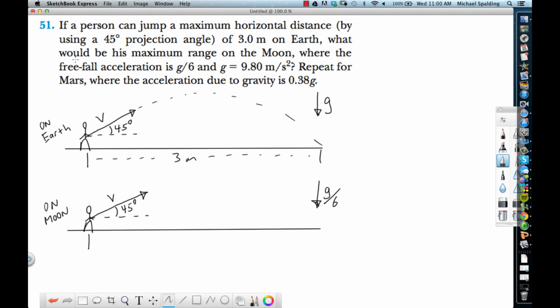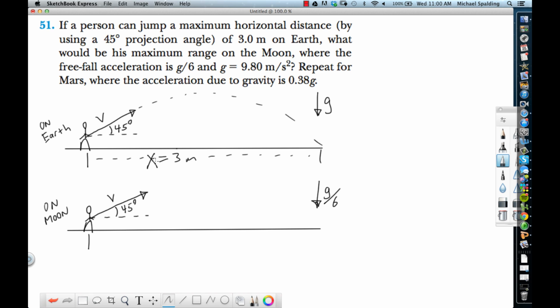Okay, so we got number 51. A person can jump a maximum horizontal distance. By the way, if you want to get maximum horizontal distance, you got to jump at a 45-degree angle. That's the angle that's going to give you maximum range. But they give us that angle, and we're told on the Earth, this person's maximum range is 3 meters. That's the x displacement, 3 meters on the Earth.